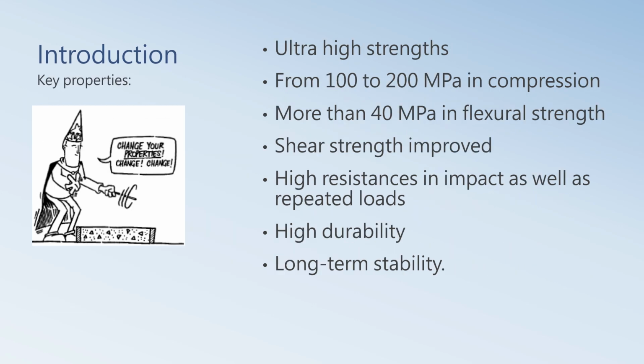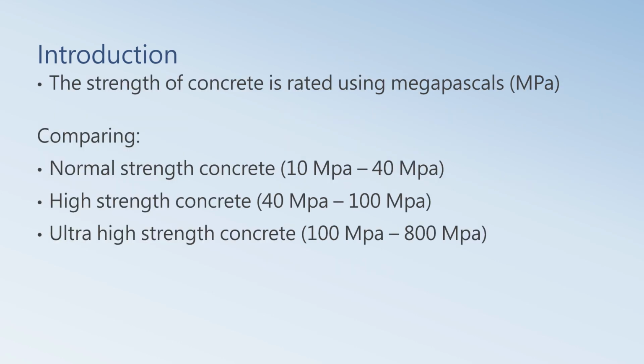The key properties of UHSC include ultra-high strength, improved shear strength, and high resistance to impacts as well as repeated loads. Also, high durability is a property of UHSC. So this is a comparison between ultra-high strength concrete and other types of concrete.